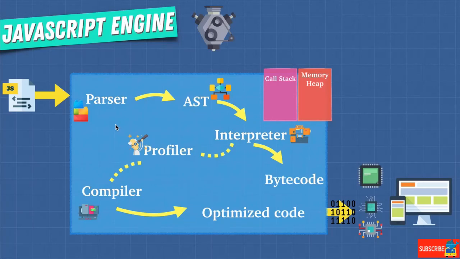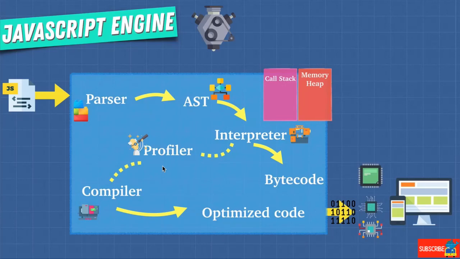For example, Google is really interested in having the fastest engine so that more people use their Chrome browsers, so that they use their search engine, so that they can sell more ads and make more revenue. But keep this in mind, that this can be implemented any way we want, and it constantly changes to find the fastest way possible to have JavaScript work in our browsers or even outside of our browsers.